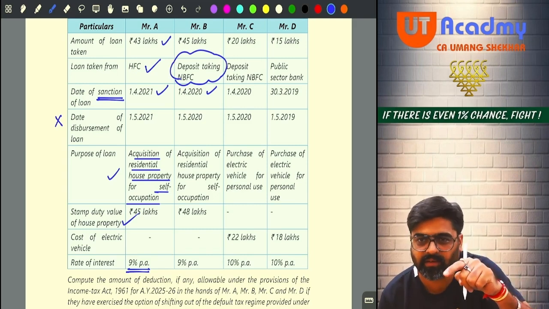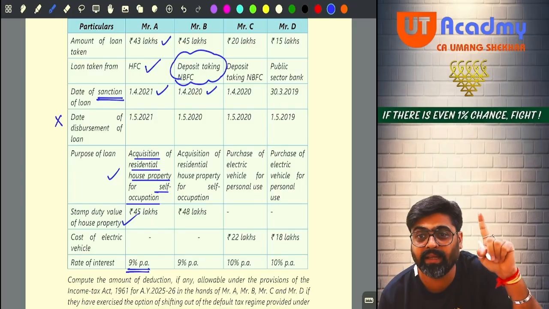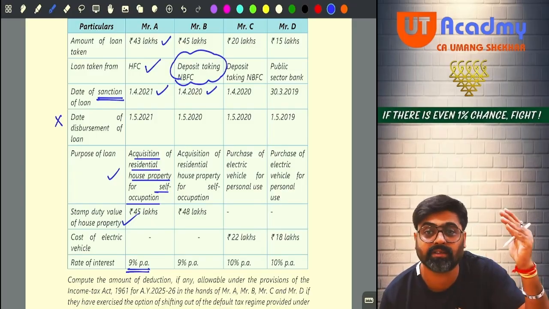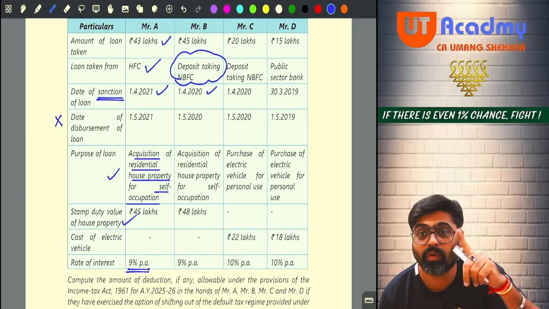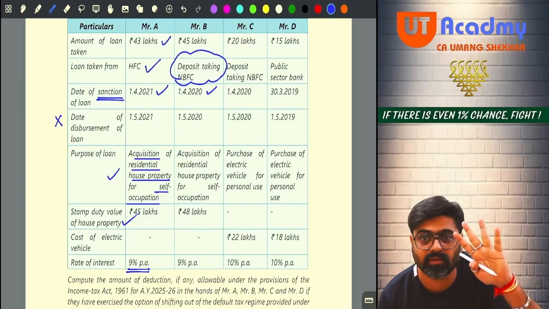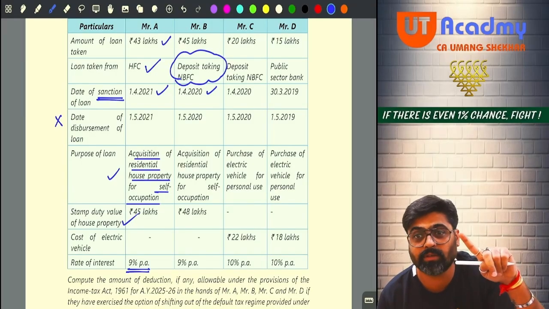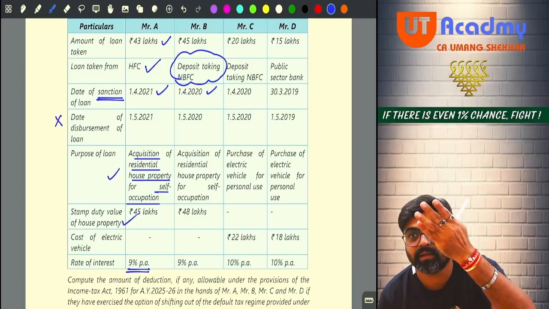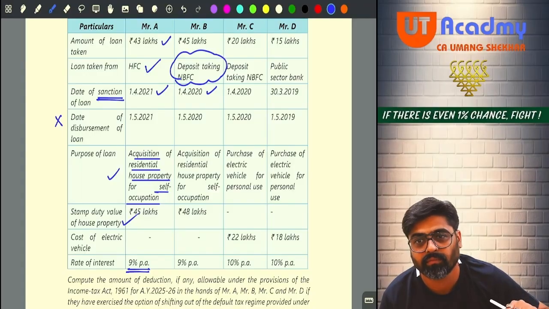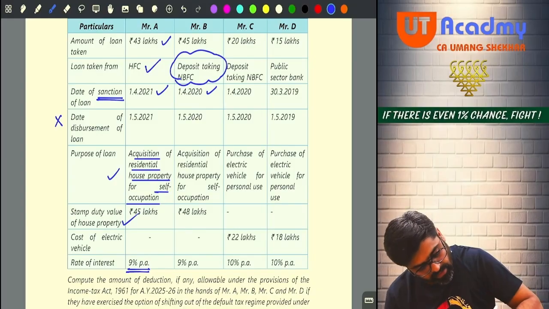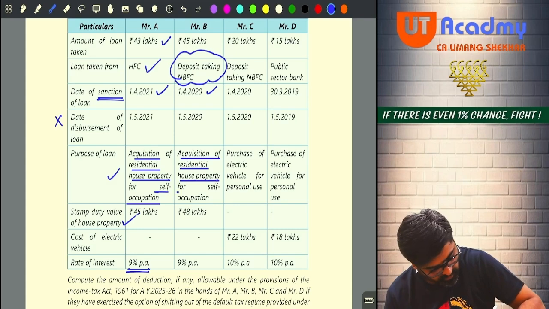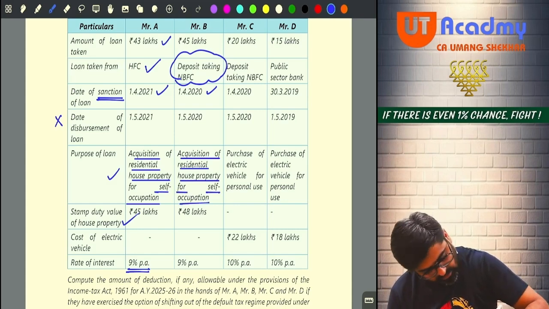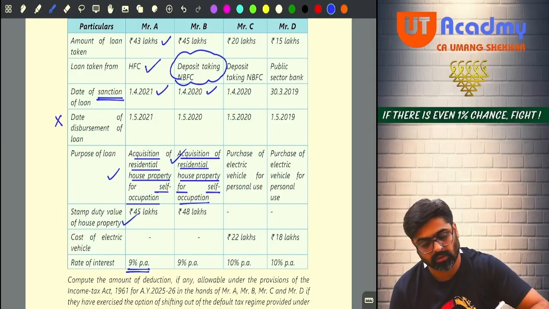This is the reason why 80EEA excess interest cannot be claimed there. If you want to claim the excess interest on this loan under 80EEA, the loan must be taken from any bank or any housing finance company. You have taken the loan from an NBFC. Getting my point? Loan is taken for acquisition of residential house property for what? Self-occupation. This is okay. Loan is sanctioned also okay.